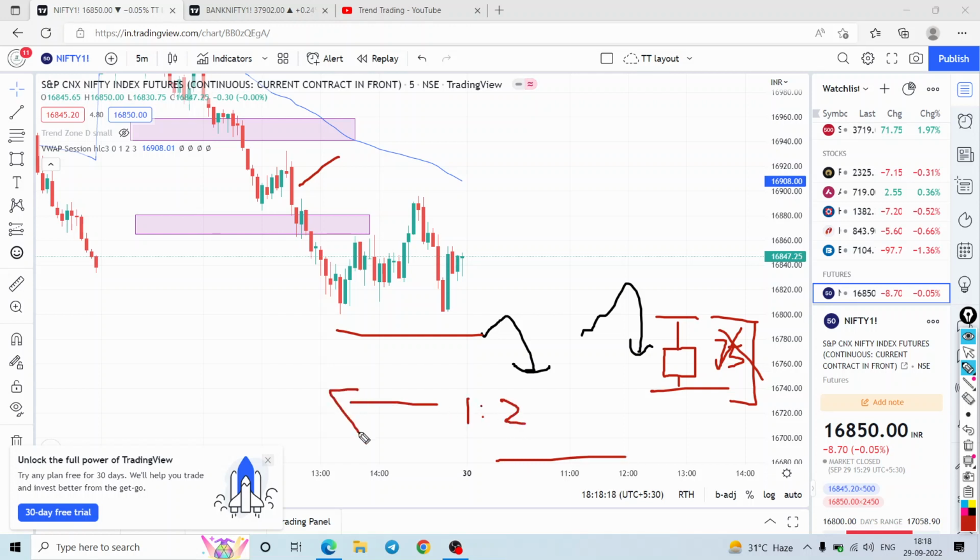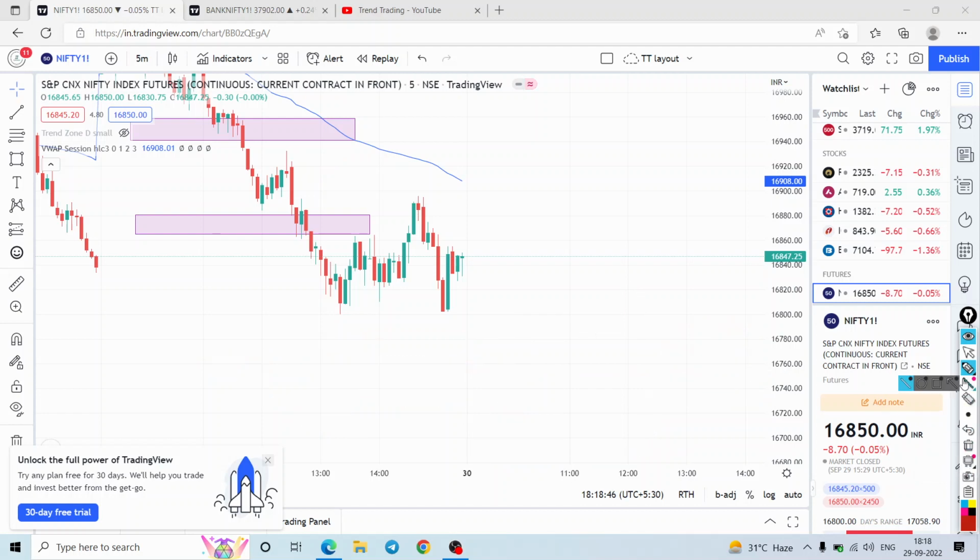What is meant by 1 is to 2 risk reward? Let's say in the future, if I'm getting a stop loss of 40 points, 1 is to 2 is 80 points. So once I'm getting 80 points, I'll be booking my profits. I won't be waiting for 16,680 levels to tag; if 1 is to 2 comes before, I'll be booking my profits. The option strike price I'll be choosing here is the 16,750 put option, on the Nifty's bearish trade plan.